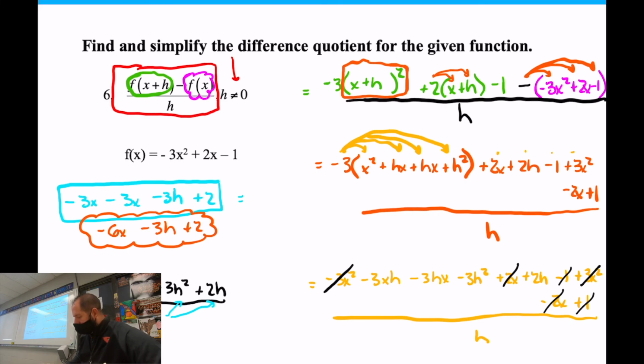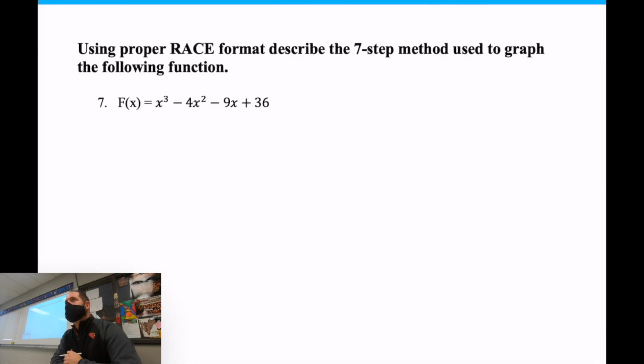Okay, let's move on. We're going to move on to the next one here. I'm going to take a screenshot of that before I move on. All right, this is our last question of the day. It's a race format question. You always have to have one. This one I want you to describe how to graph this thing in words. On race format, if you don't know what that stands for, I'm going to circle it up here. Race format means you restate and answer the question, you clarify, and you expand, right? All I want you to do in my race format question is describe how you would graph this thing. You don't have to graph it. I'm not asking you to do that.